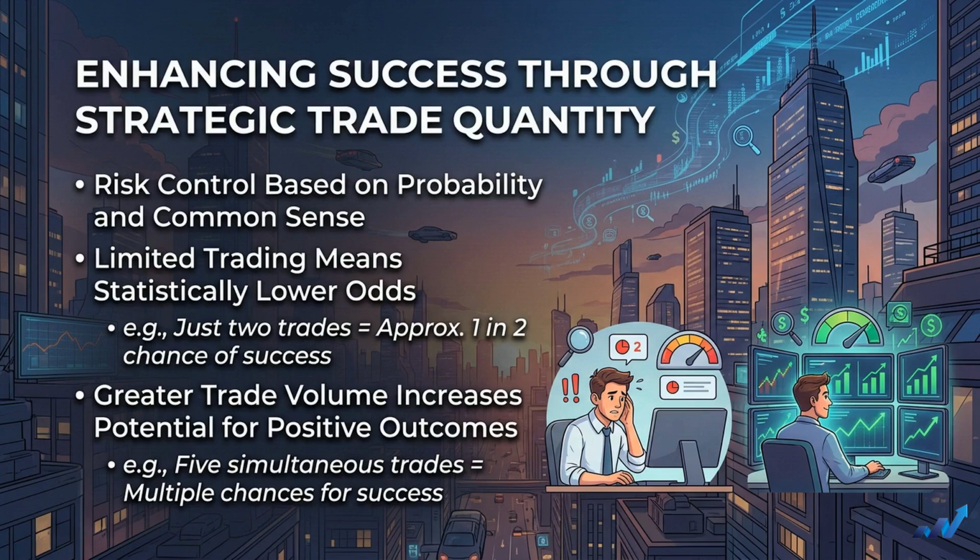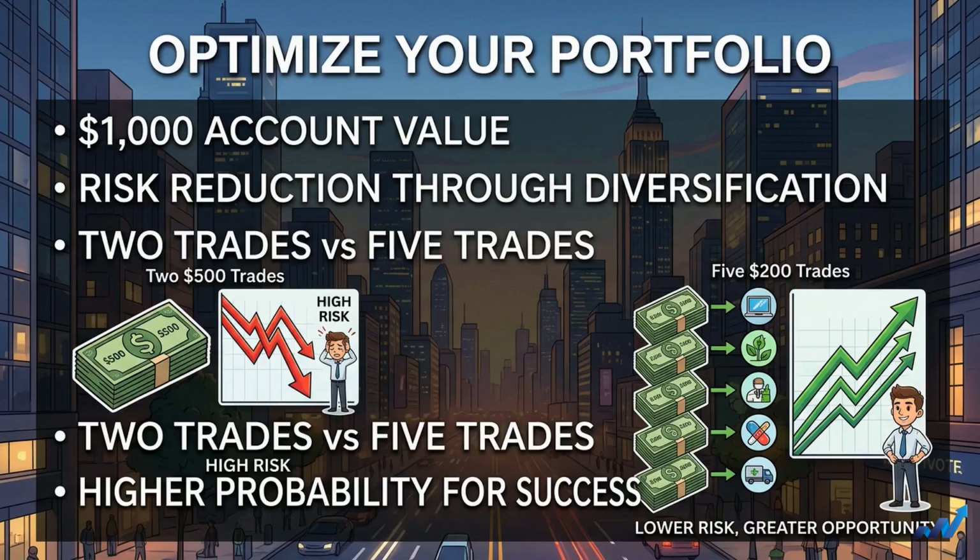If you trade with just 2 trades, your chances of success are statistically low, about 1 in 2. But if you trade with 5 trades at a time, your chance of success is greater. You have 5 chances of success. Let's say you have an account with $1,000 in it and wish to have it invested at all times. You could make 2 $500 trades, but your risk of loss is high. However, if you trade $1,000 across 5 $200 trades, your risk is reduced, and probability suggests more opportunities for success.